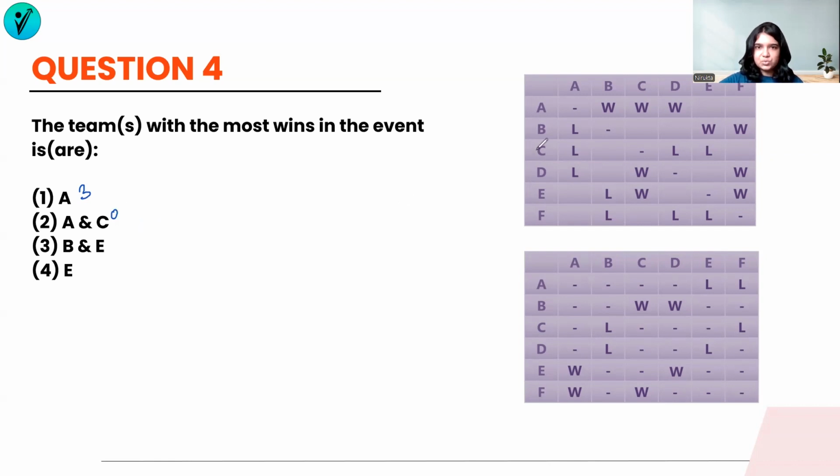B has a total of 1, 2, 3, 4 wins. So B has a total of 4 wins. And E has a total of 4 wins also. So E has 4 wins together. So the answer will be the teams that have the most wins are B and E both. Answer will be option number 3.